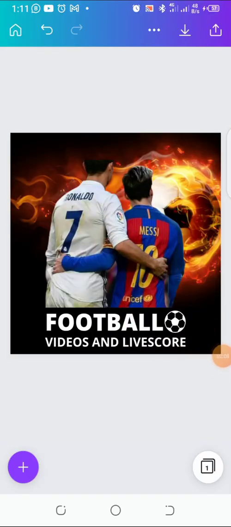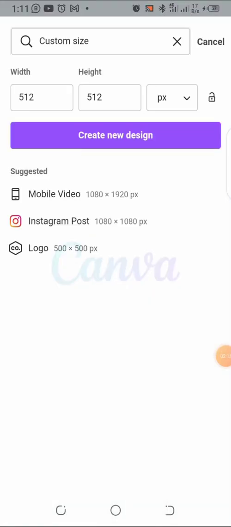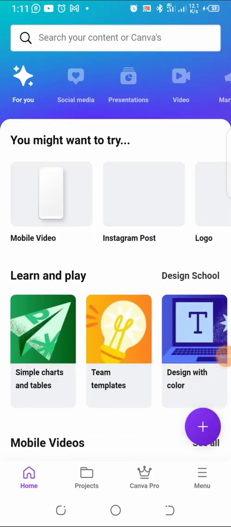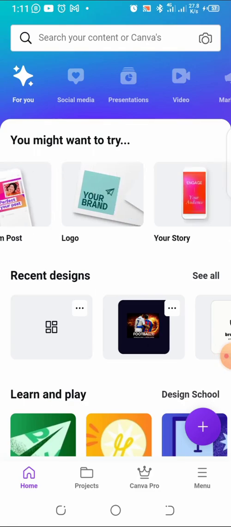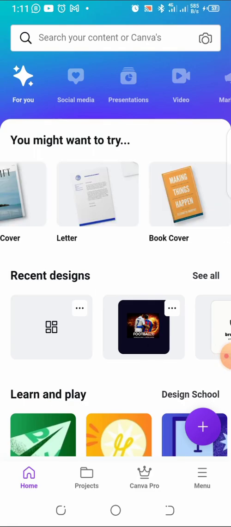So this is the icon that I just created. Now I want to create the feature graphic for that. So you come to custom size. Okay, let it come back to home. Let's come back to home. Now you come to custom size.